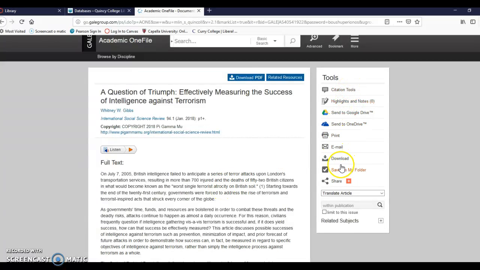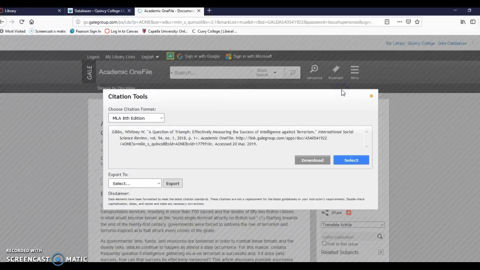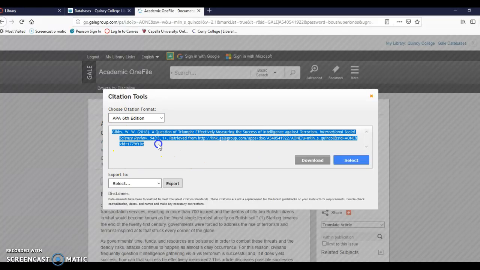You can send it to yourself, email it to yourself, print it, whatever you want to do. Citation Tools. Click it. Guess what? Here's a citation. You can use MLA, you can do APA, you can do Chicago, whatever. I like APA. That's what we use in criminal justice. Use APA. You are going to copy, go to a Word document, paste it. That's your reference page. Done.